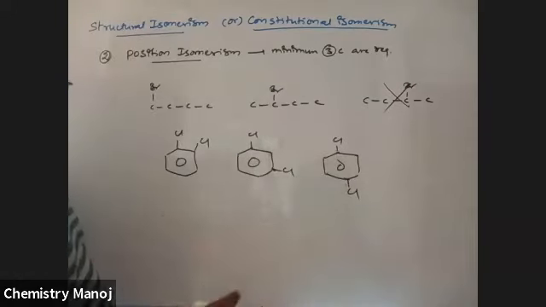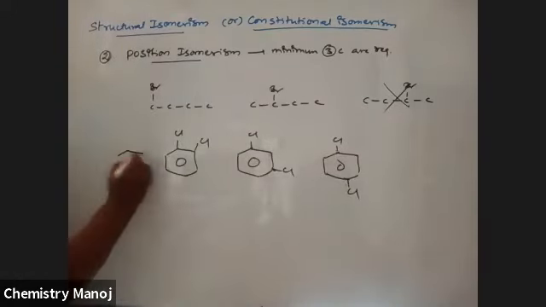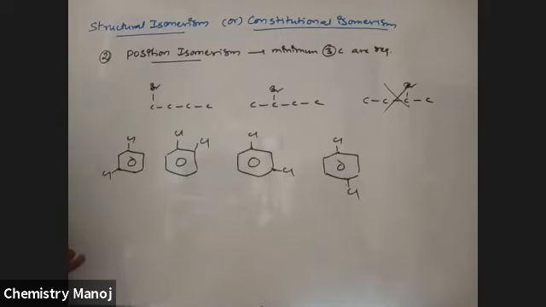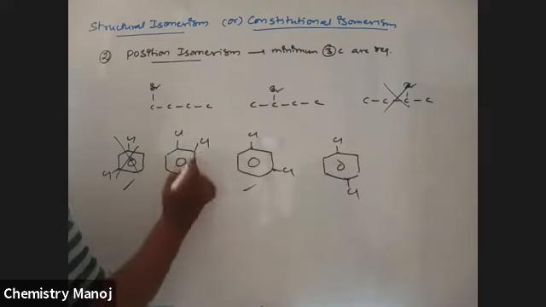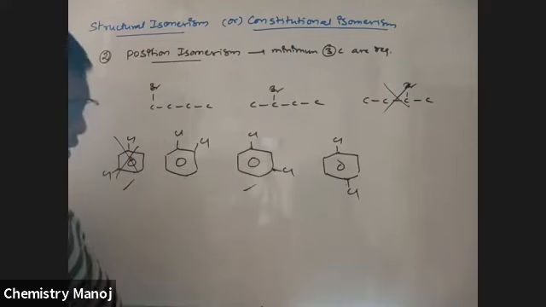Positions are different. Now, what about this? This one and this one are same, this one is 1,2-dichloro. So 1,2-dichloro, 1,3-dichloro, 1,4-dichloro are the best examples for position isomers.